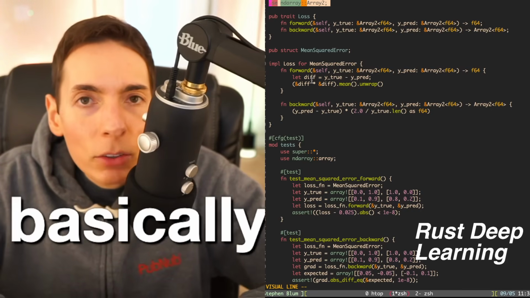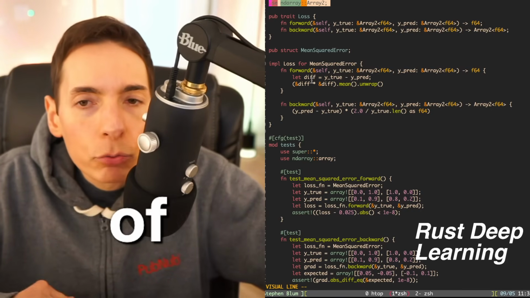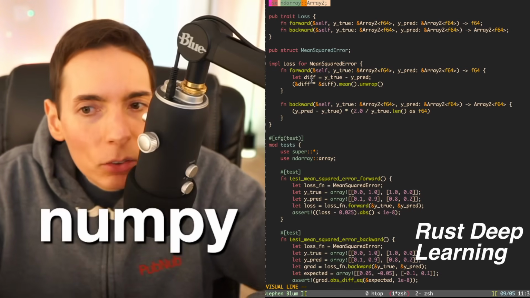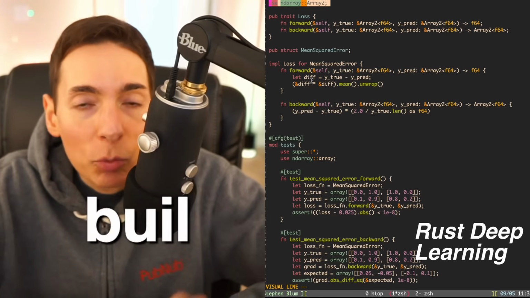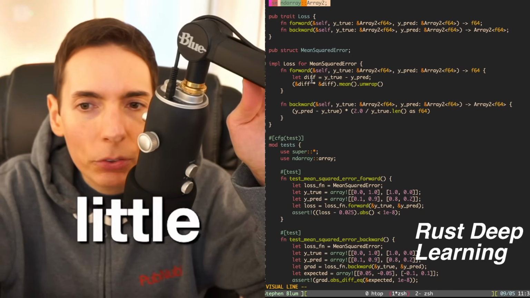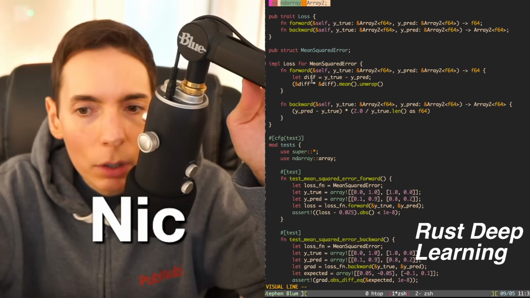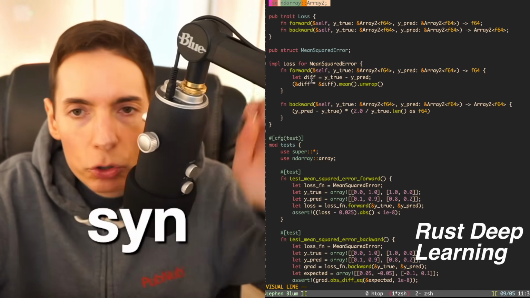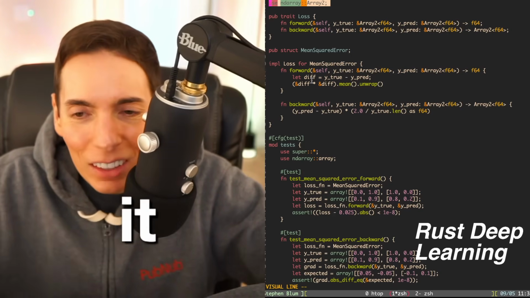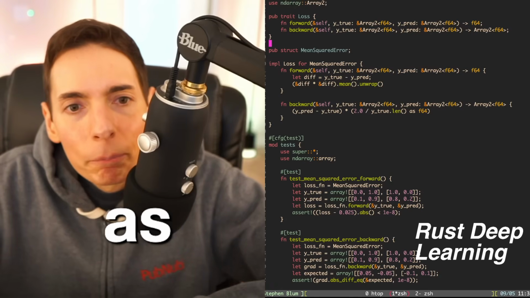An ND array is kind of like NumPy, but for Rust. ND array is like NumPy for Rust because it's got built-ins that make it a little bit easier. But NumPy is better because it has some nicer syntactic sugar. Rust can't get to all of it. It can do just a little bit, but not as much as Python.